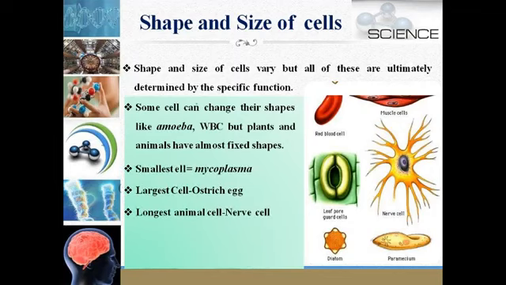About the size of the cell, we must know that the smallest cell is mycoplasma, the largest cell is the egg of an ostrich, and the longest animal cell is the nerve cell.